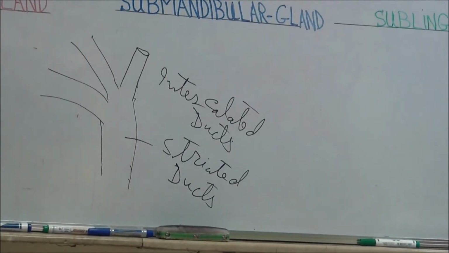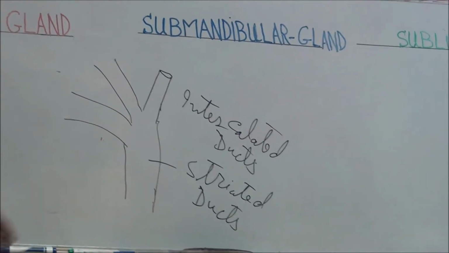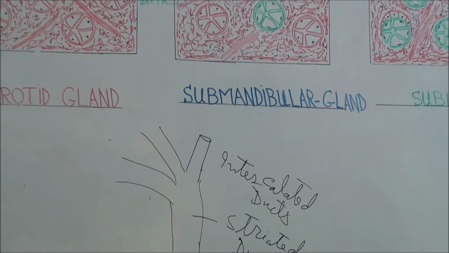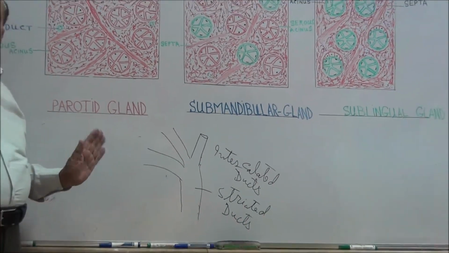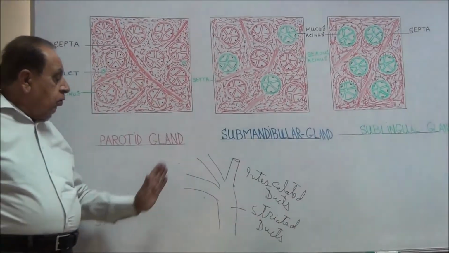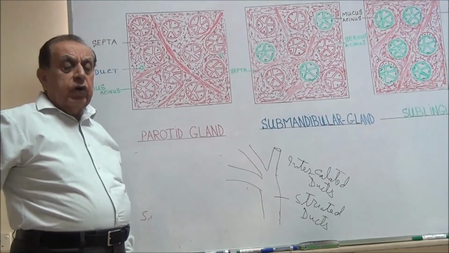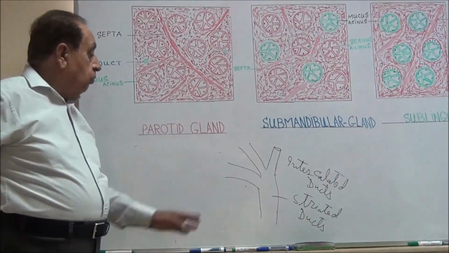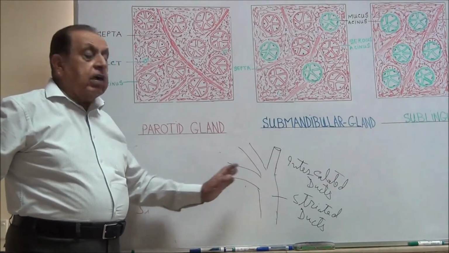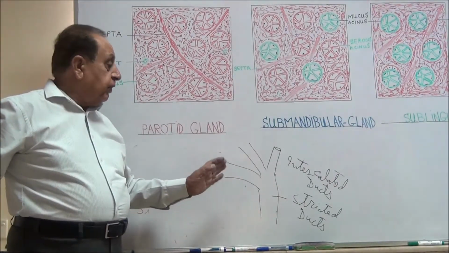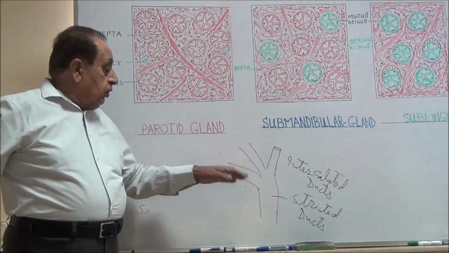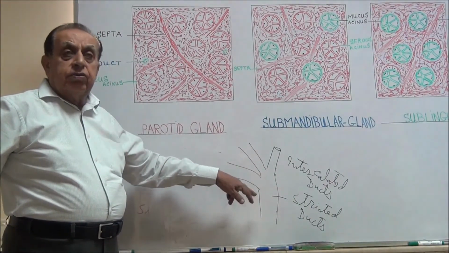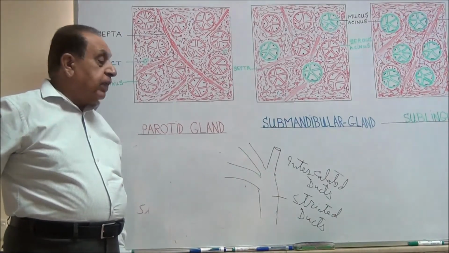These striated ducts have simple columnar epithelium, and the basal cytoplasmic region has infoldings, and due to these infoldings there are striations in the basal region of the columnar cells. Therefore, this duct is called the striated duct.